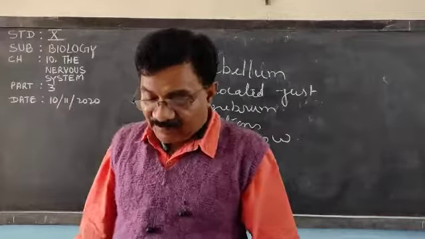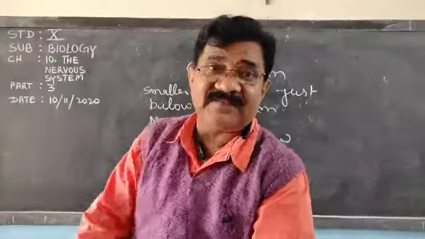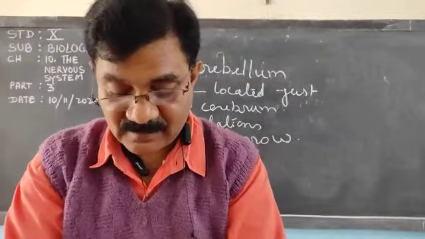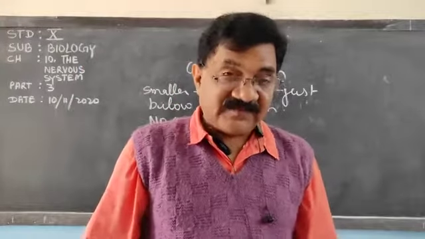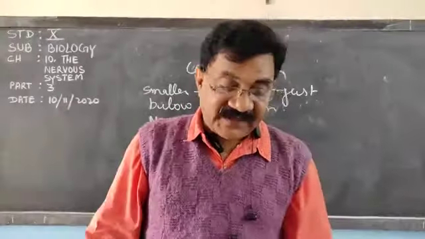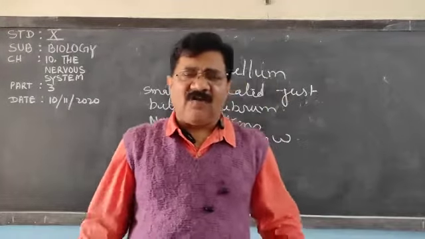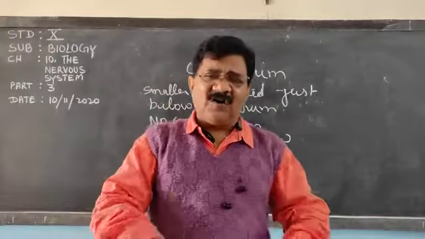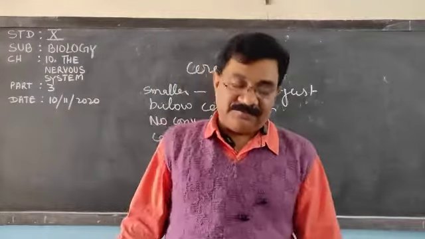When we stand up or walk, the impulse arises in the cerebrum, which is the conscious part, and the act of walking involves coordination. Control of body balance while walking, running, or doing any type of activity is done by the cerebellum.